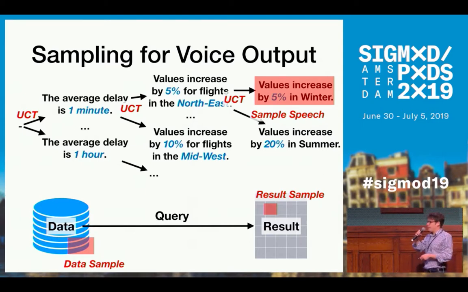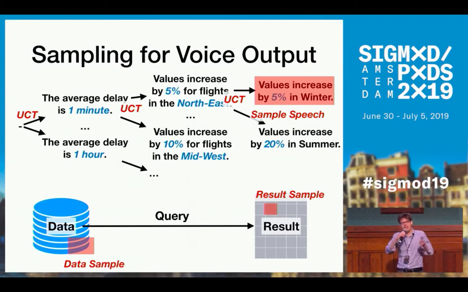An effect that we iterate with a high frequency, continuously refining our quality estimates, means that we can very well align processing and speech output. Let's, for instance, assume that we are currently speaking out the sentence, "The average delay is 1 minute." Then we will continue sampling in the background in order to refine our quality estimates.